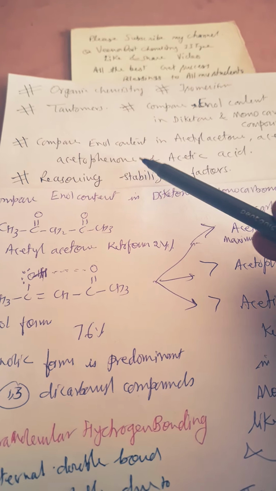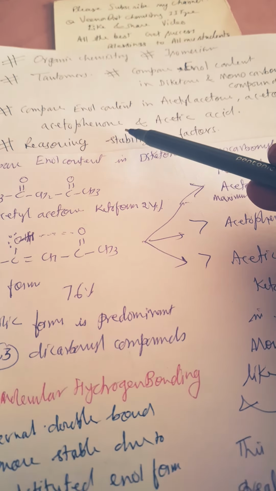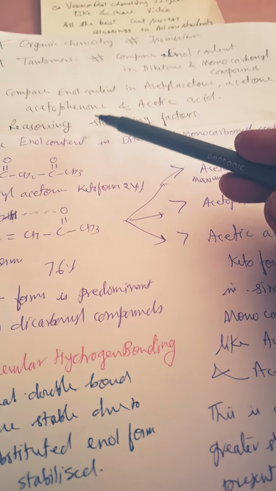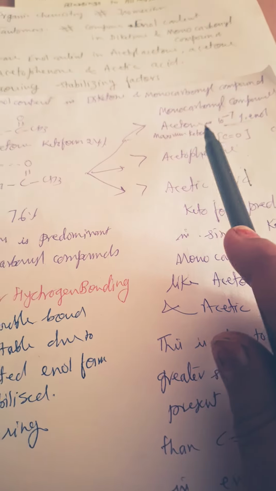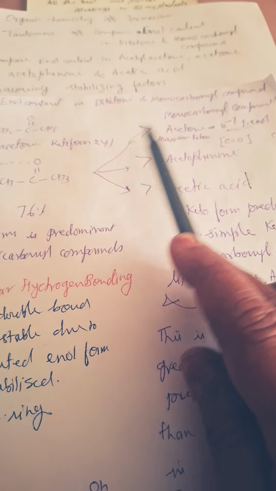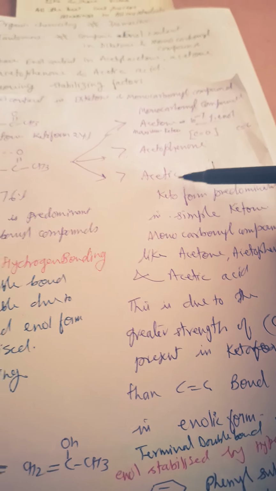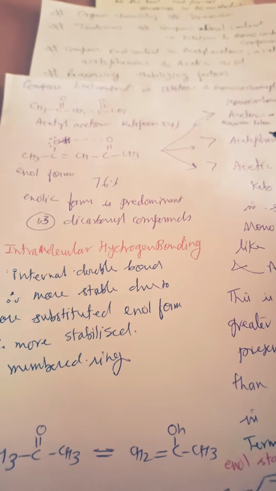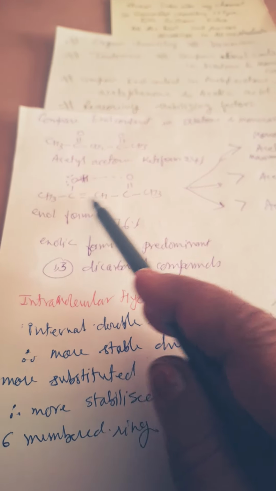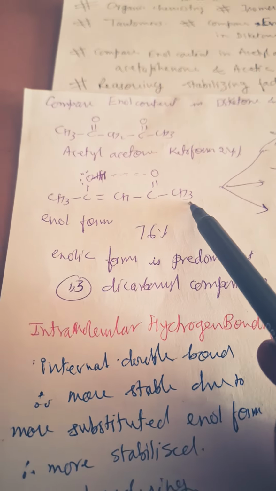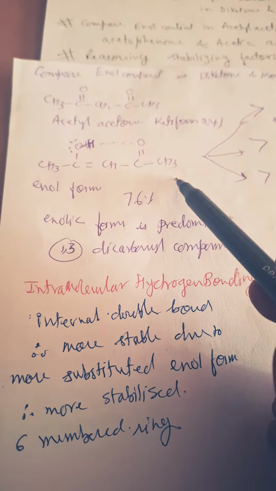Here we discuss that dicarbonyl compounds have a more stable enol content as compared to monocarbonyl compounds. Monocarbonyl compounds are acetone, acetophenone, acetic acid. Only one carbonyl group is present over here, and in this case two carbonyl groups are present. There are a lot of stabilizing factors.